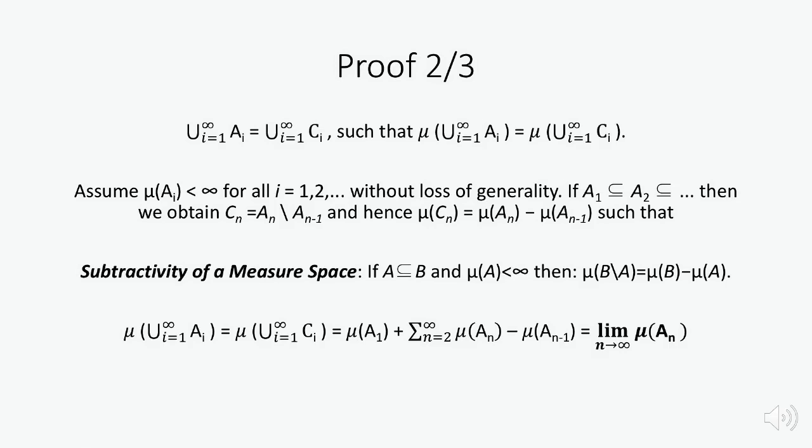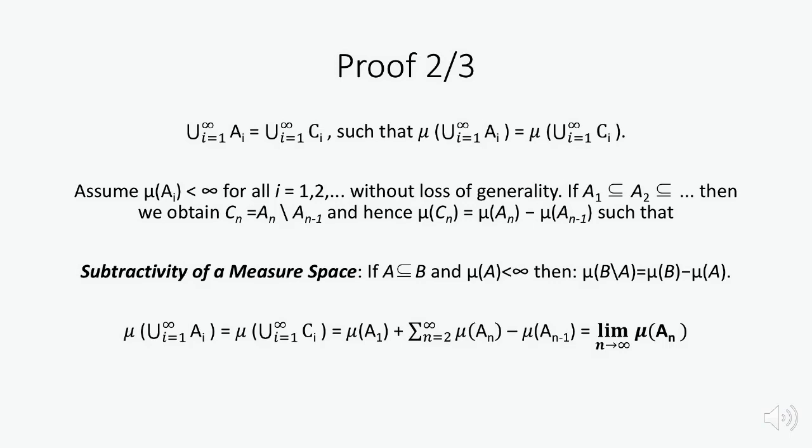Now we assume that the image of any subset of A is smaller than infinite for all subsets, and therefore A1 is a subset of A2, etc. And we obtain that Cn equals the difference of An and An minus 1. And due to the subtractivity of a measure space, and because we assume that our image of A is smaller than infinite, we conclude that the image of Cn equals the image of An minus the image of An minus 1. And then we get that the image of the countable union of the sets A is equal to the image of the countable union of C.